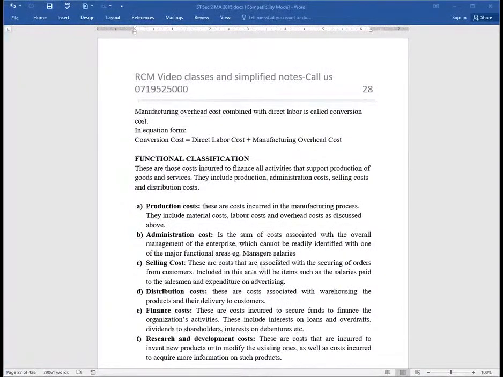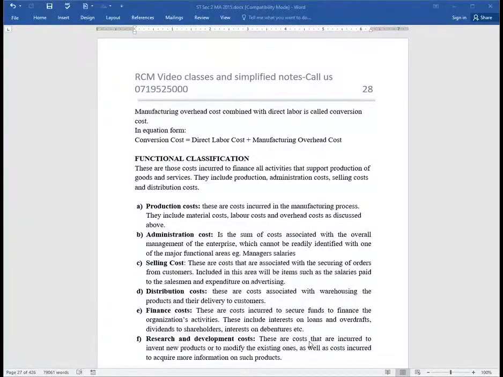We have selling. Selling is a serious function of any company. All those costs that are associated with the securing of orders from customers. These ones here must be included under selling. Costs like advertisement, like wages paid to salesmen, the commissions paid to salesmen. Then we have distribution costs, ladies and gentlemen.